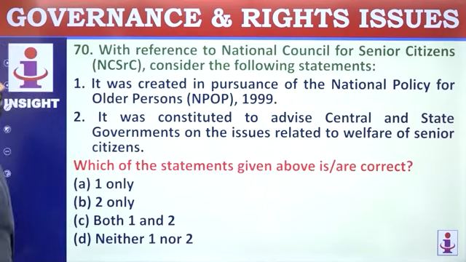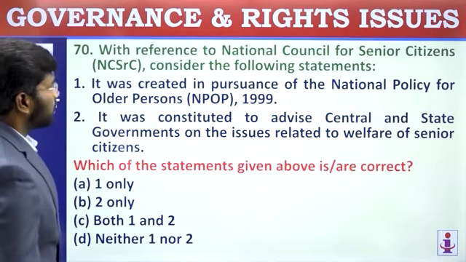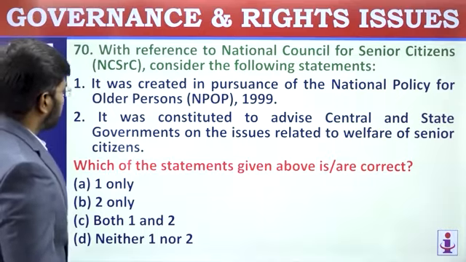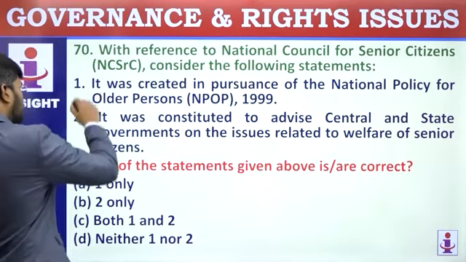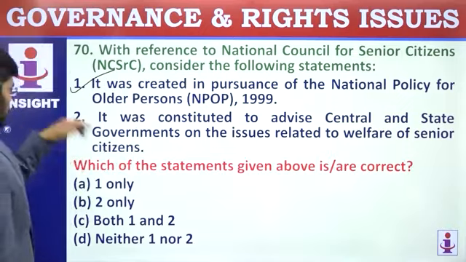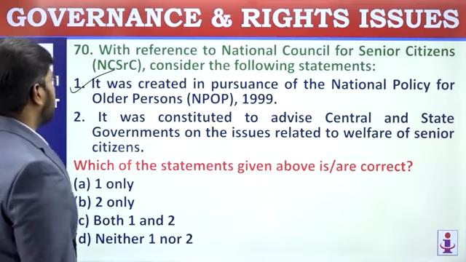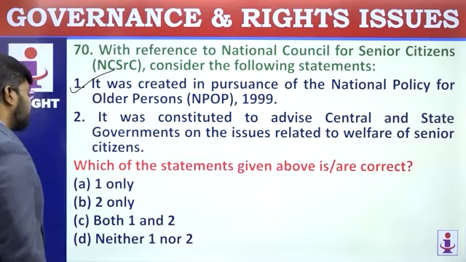With reference to the National Council for Senior Citizens, consider the following statements. It was created in pursuance of the National Policy for Older Persons, 1999. Under this only it was formed. So the first statement is correct. It was factual, but it was also in the news. It was constituted to advise central and state governments on issues related to the welfare of senior citizens.